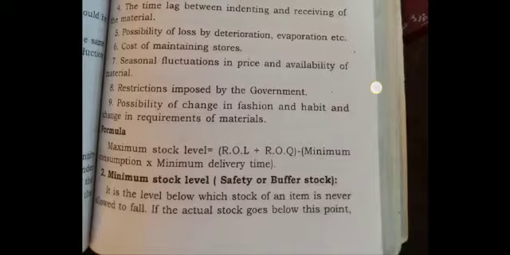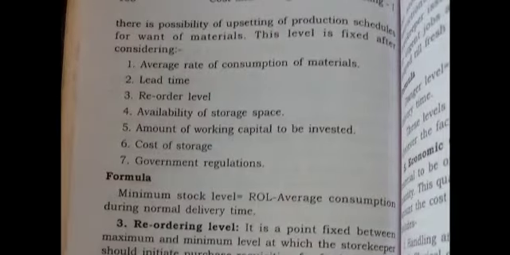The minimum stock level is also called the safety or buffer stock. It is the level below which stock of an item is never allowed to fall. If the actual stock goes below this point, there is a possibility of upsetting the production schedules for want of materials. The average rate of consumption of material, lead time, reorder level, availability of store space, amount of working capital to be invested, cost of storage, and government regulation are the things which should always be considered.